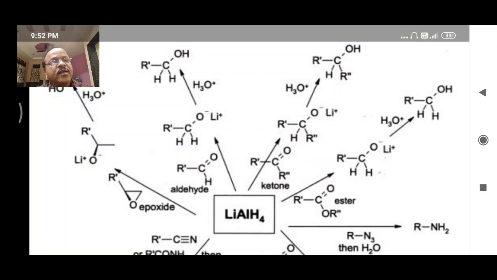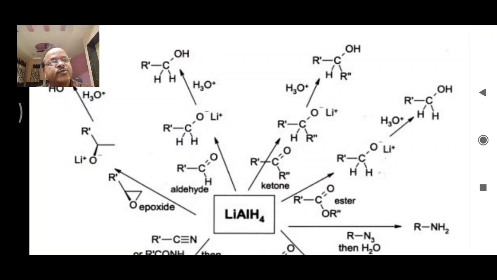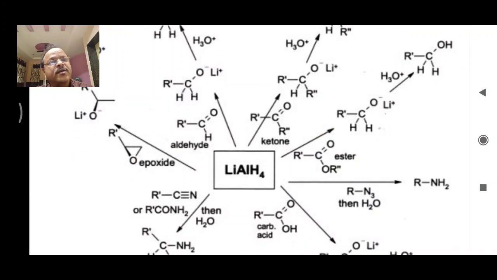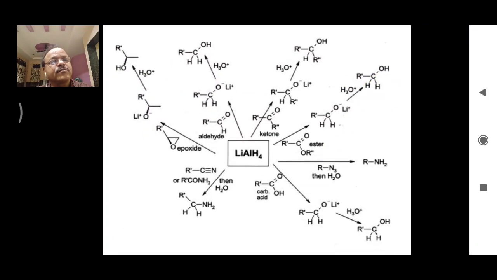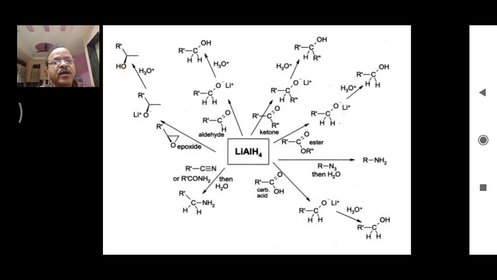In this way, lithium aluminum hydride reacts with ester molecule, epoxide molecule, and carboxylic acids, and we get alcohols. This is alcohol, this one alcohol, here also we get alcohol.